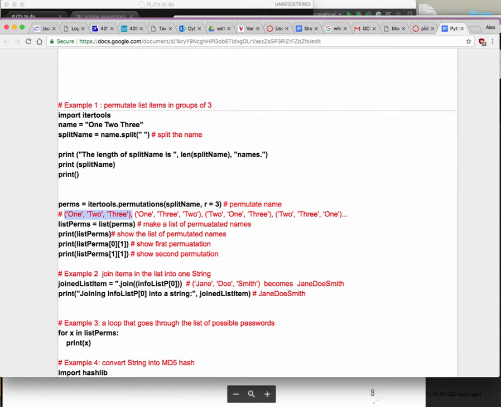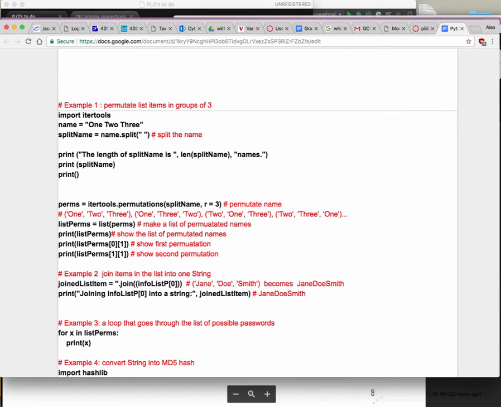Then we have to grab each of these groups of 3 and join them like this. If I have this kind of list, then since here we have a list of lists, list 0 is this one. So let's say that's what we're getting.